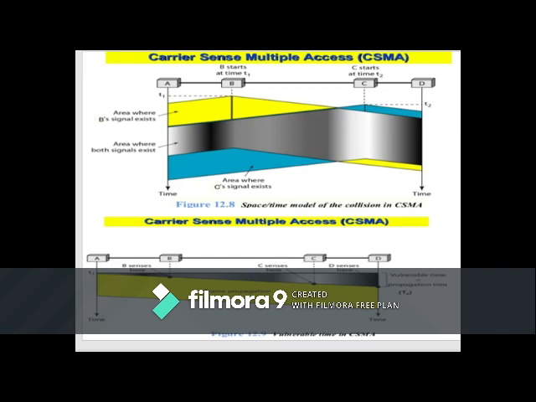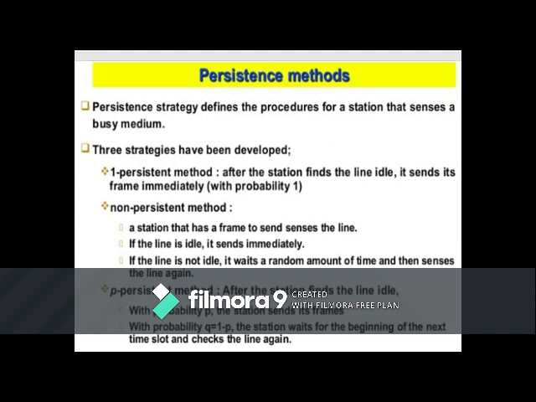So what we can do is deal with this using persistence methods. What are these persistence methods? We can have three kinds of persistence methods. These three methods have been devised to answer the questions: what should a station do if the channel is busy, and what should a station do if the channel is idle.